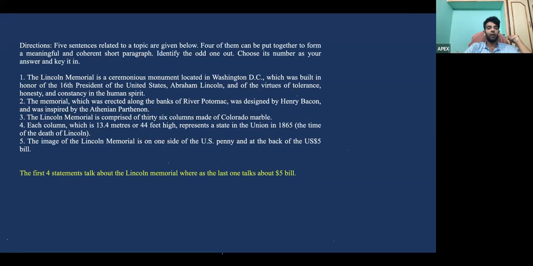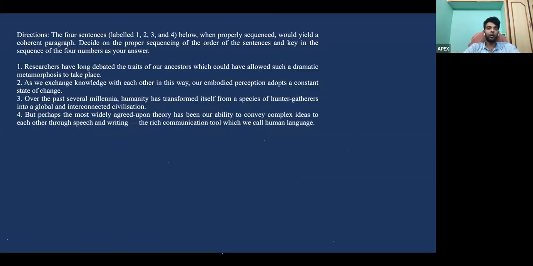Okay. Yeah. Next. Over here again, this is a very, very simple odd man out question. See, the first 4 statements, if you look at it, they're talking about the Lincoln Memorial. Some kind of fact about the Lincoln Memorial, how tall it is, how many columns are there, where it was designed, whom it was designed by, and all that. Only the 5th one talks about the image of the Lincoln Memorial being on one side of a coin. So it's actually about the US $5 bill. So since the subject itself has changed, we can say that the first 4 are together and the 5th one is the odd man out.